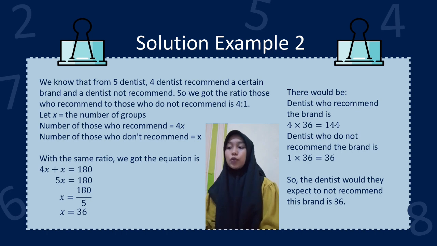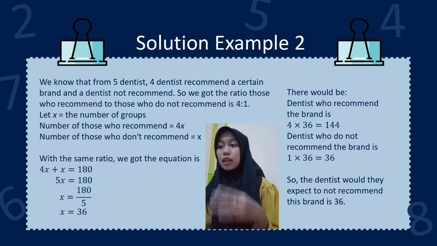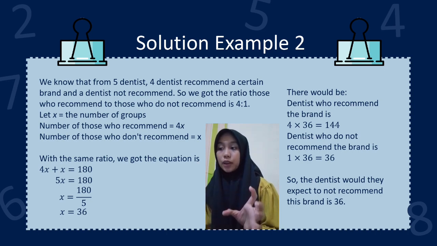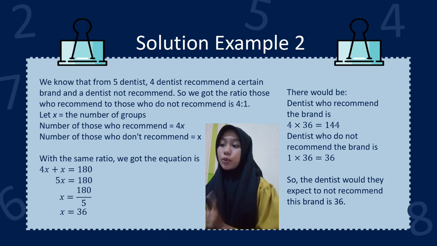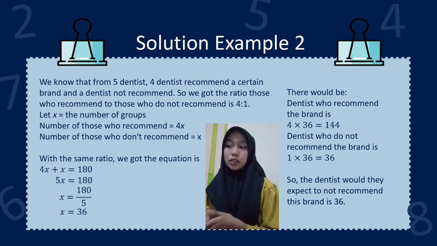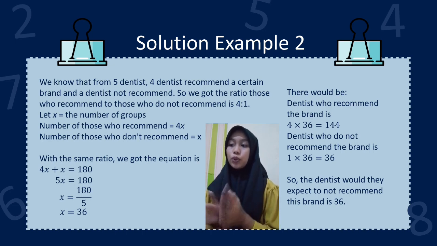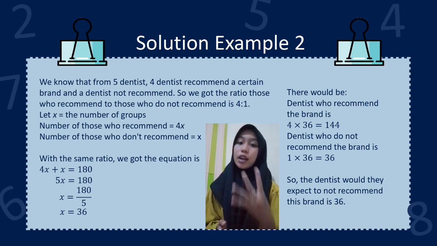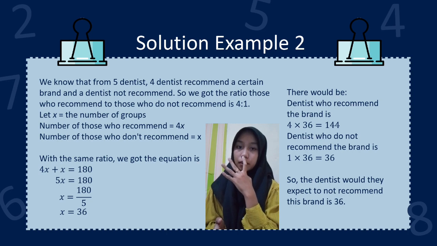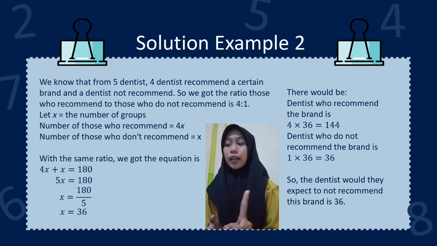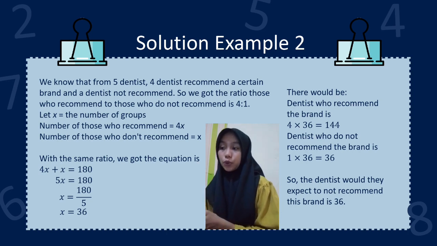This is the solution. We know that from 5 dentists, 4 dentists recommended a certain brand and 1 dentist did not recommend it. So we got the ratio of those who recommend to those who do not recommend, which is 4 to 1. Let x be the number of groups.